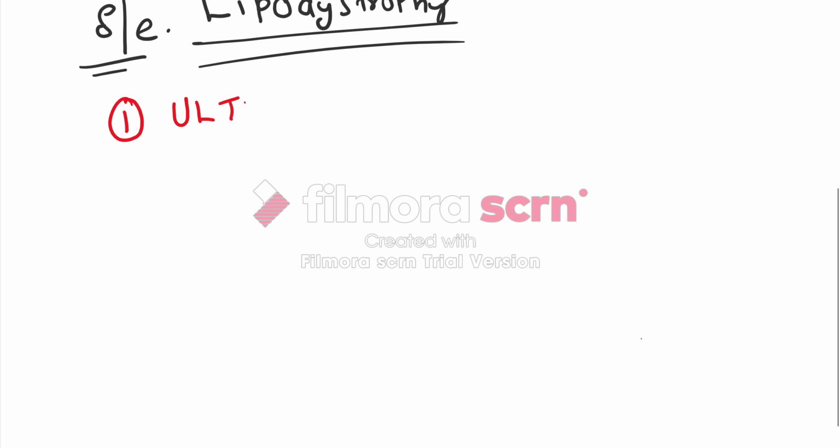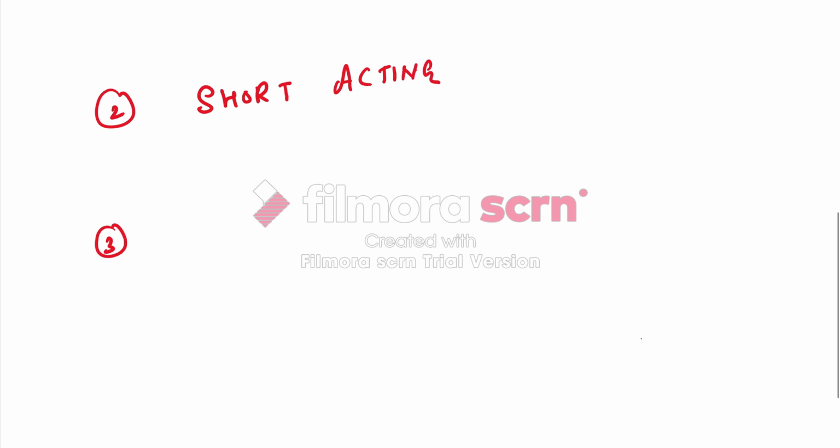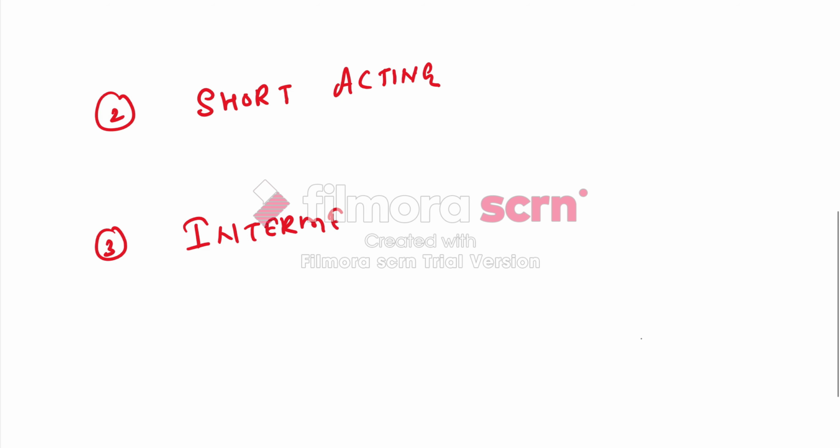First is ultra short acting insulin. Second is short acting insulin. Third is intermediate acting insulin.